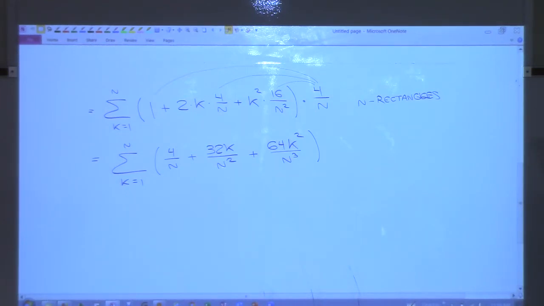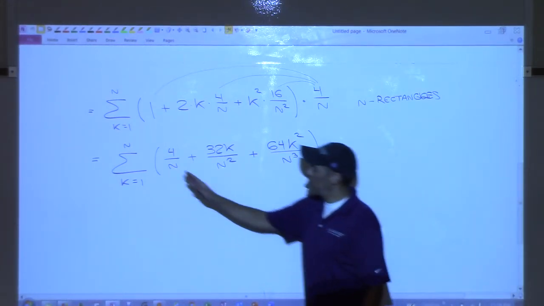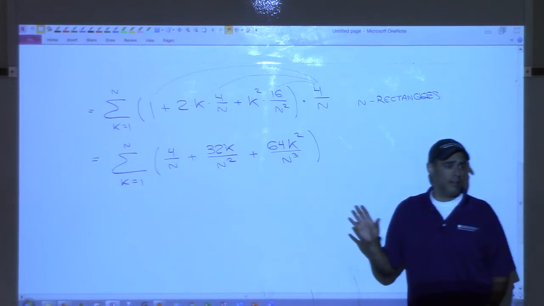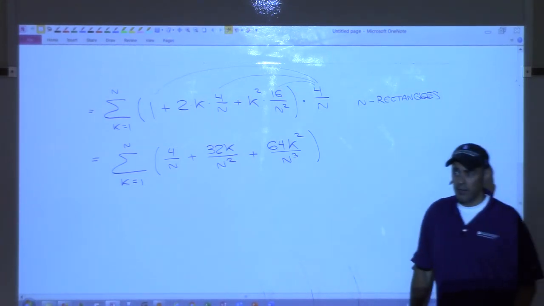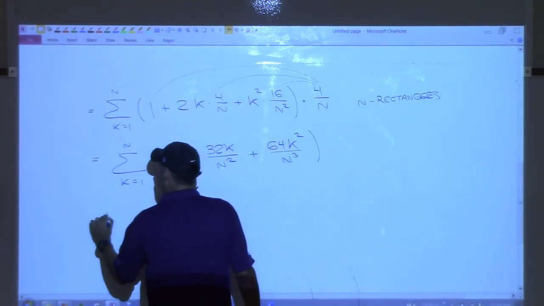Well, what I'm going to do now is use the properties of sums that we just talked about. I have the sum of 3 things being added, don't I? So I can do the sum of each one. So I'm going to do it like this.